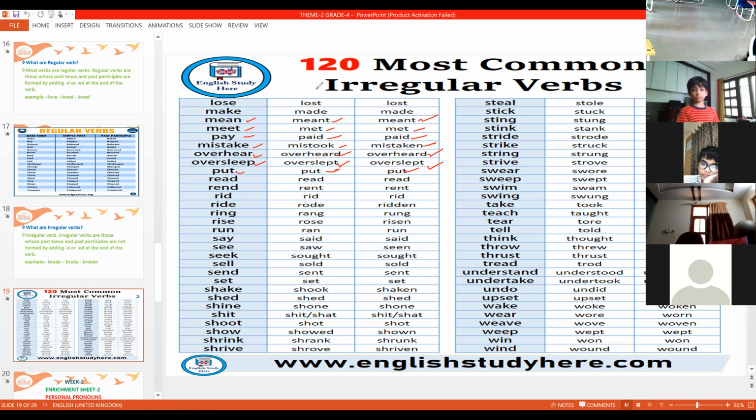Okay, now see read, read, read. Spellings are the same, but the pronunciation will be changed. Read, read, read. And here you can see rend, rent, rent. Ride, rode, ridden.